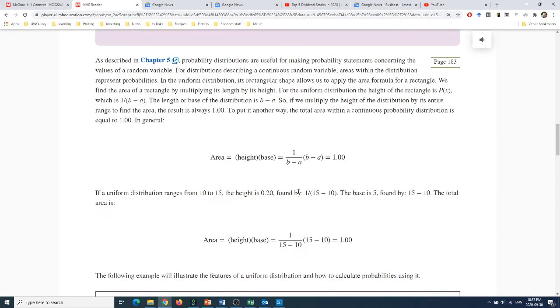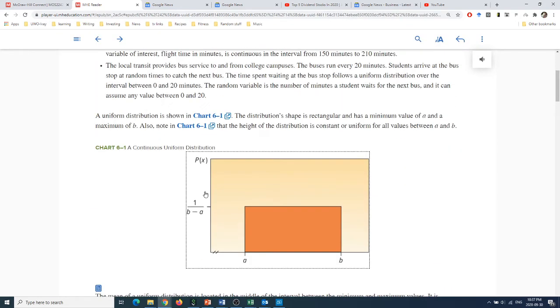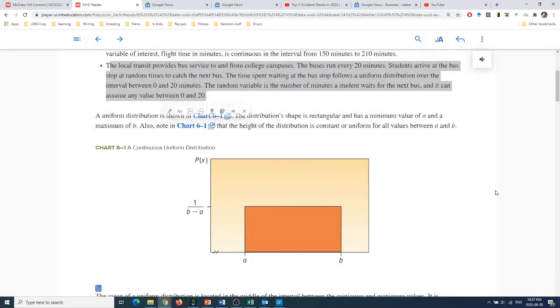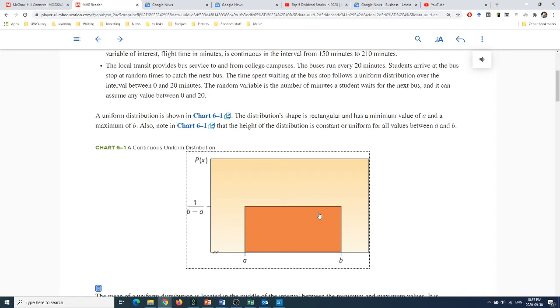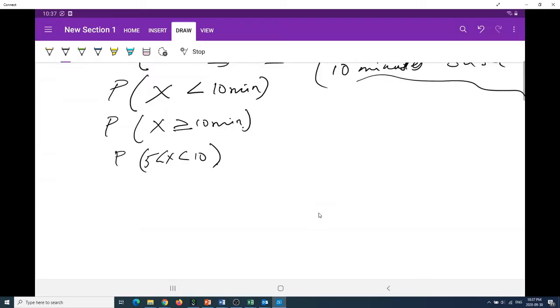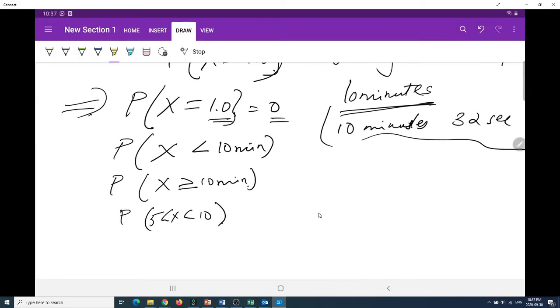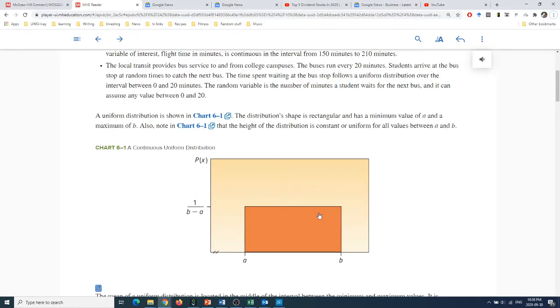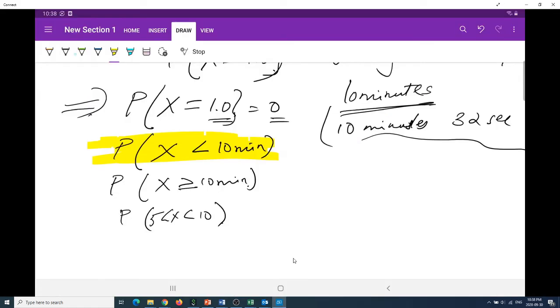Okay? So given that, let's take a simple example. How much time did someone have to wait? What is the probability that someone waited less than 10 minutes? This is a question which you want to answer. The way you think about that is, if this is the 10-minute mark, what is the area in this orange sector, with the center point being 10? To draw it.